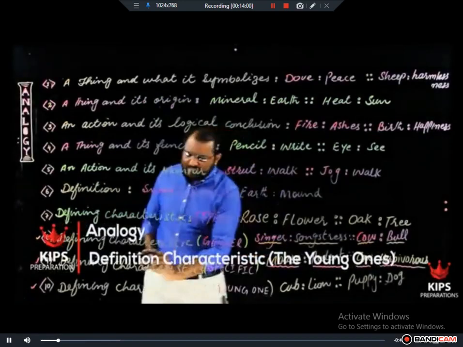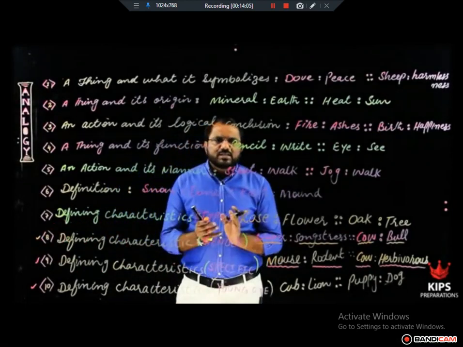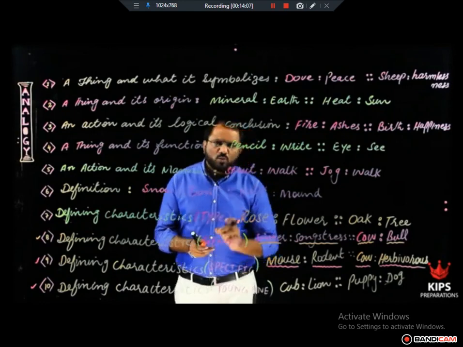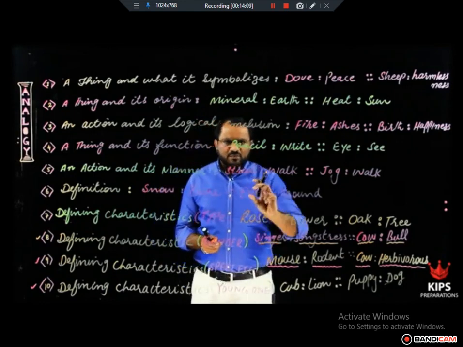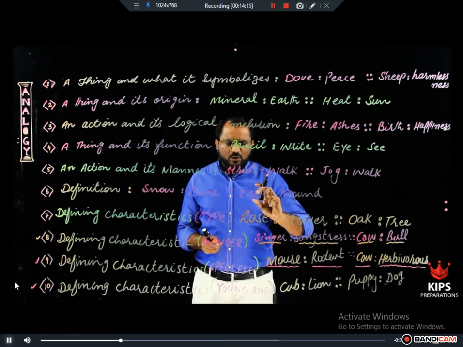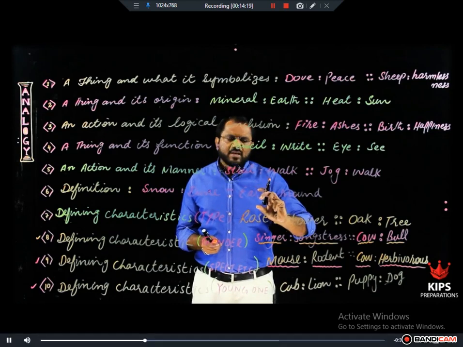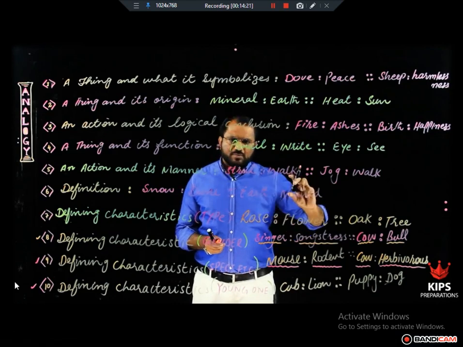Relationship is defining characteristics with respect to young one. In this kind of analogy pair of words, one word is the name of young one and the other one be the name of the grown-up, right?